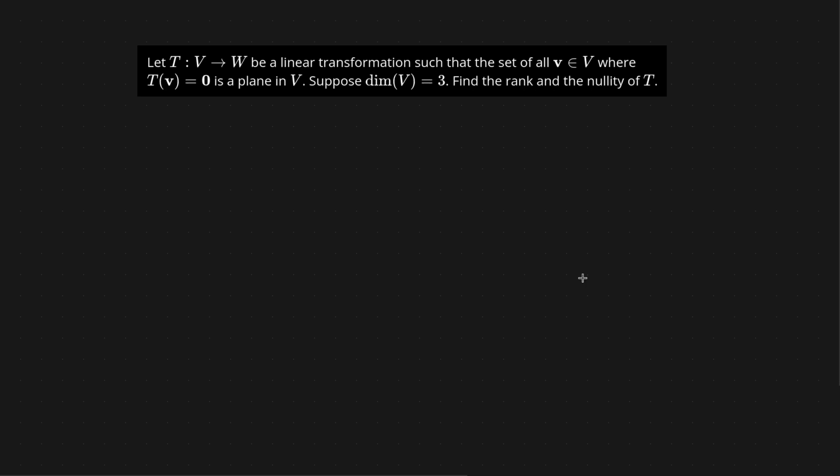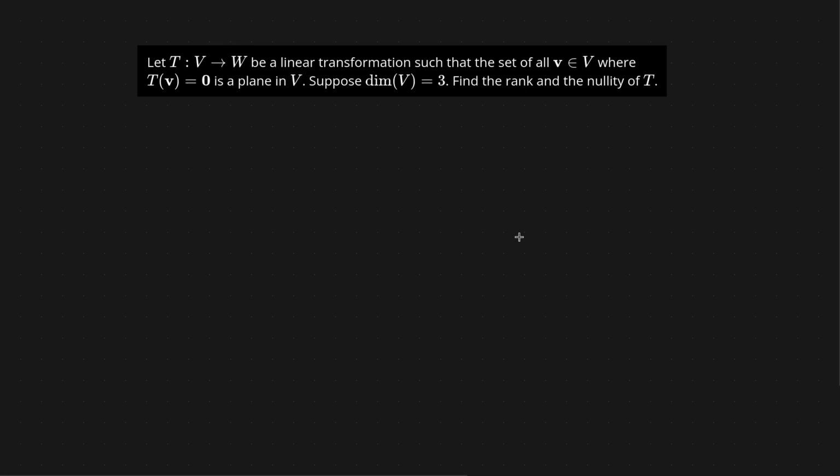All right. Now, the very first thing I want to point out is that this is not necessarily a matrix transformation. We know that V is a vector space. We know W is a vector space, but we don't know if it's all of Rn or all of Rm. It could be subspaces of those or something like that, right? So we don't know that this is a matrix transformation.